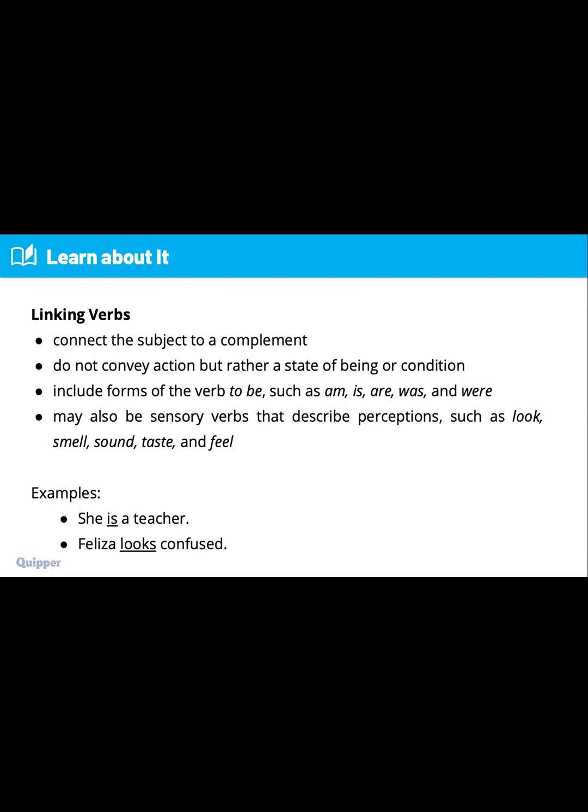Next, we have another example: Felisa looks confused. Our linking verb is looks, everyone. Looks connects Felisa and confused, right? So our linking verb there is looks.